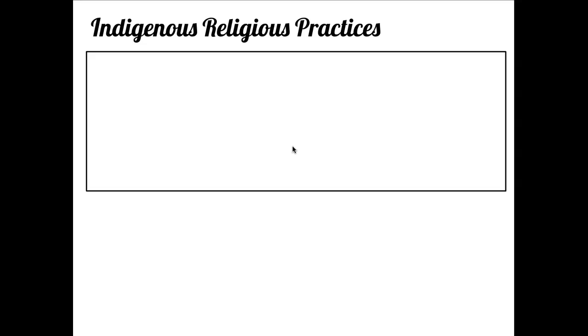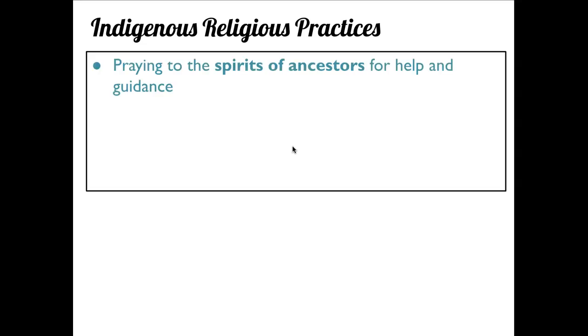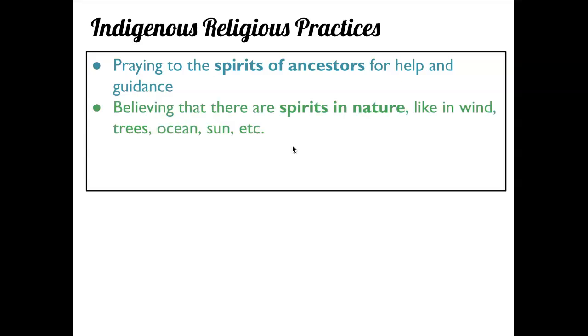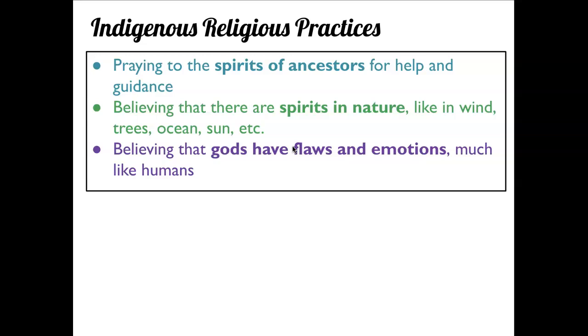So, the indigenous religious practices. In West Africa, people prayed to the spirits of their ancestors for help and guidance. They believed that there are spirits in nature, like in the wind, trees, ocean, sun, etc. And they believed that gods have flaws and emotions, much like humans. So this reminds me a lot of the Greek gods, right? Who get angry and jealous and mad. And just like the Greeks, there was a goddess of love and a god of the ocean, and